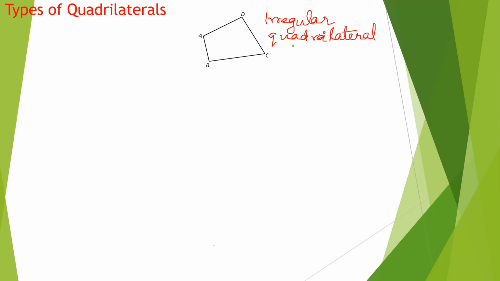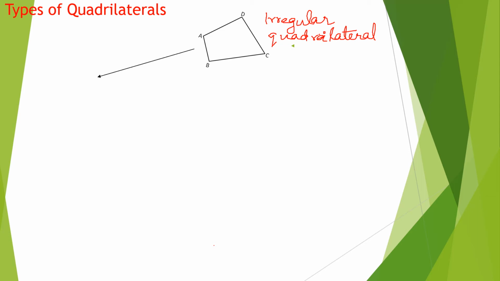Now, if all four sides are different and all the angles are different, then we call it an irregular quadrilateral. Then I'm going to tell you the family of quadrilaterals. Like you have a family, your father, your father's brothers, sisters, your mother's brothers, sisters, and you get the qualities of your grandfather, grandmother, father, mother, and you have some extra qualities also. Same way, we are going to learn the family of quadrilaterals. Are you able to hear, children?